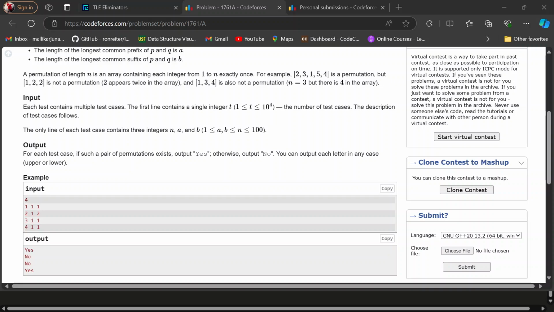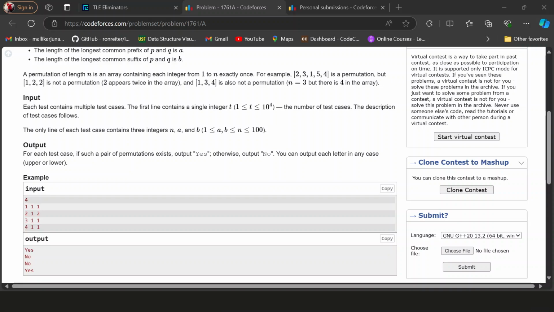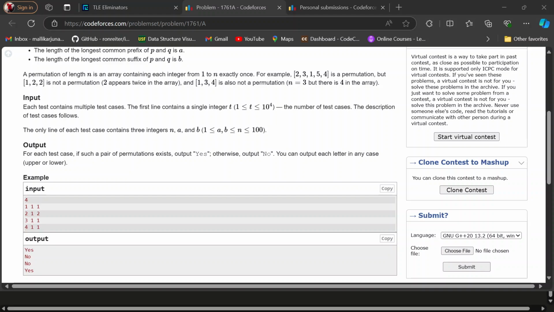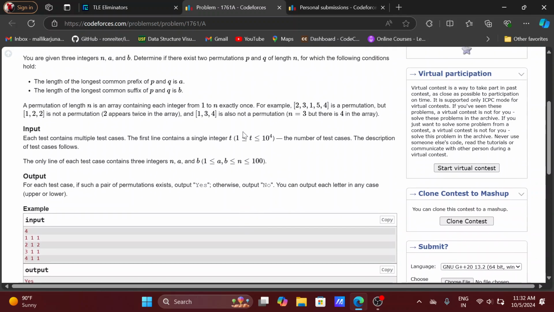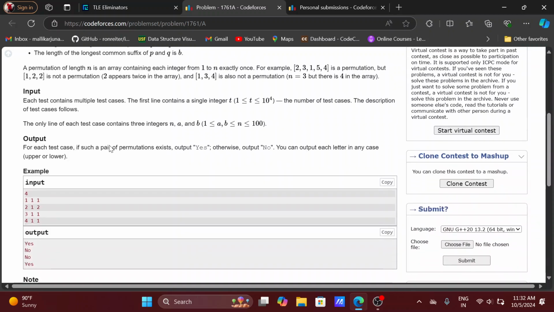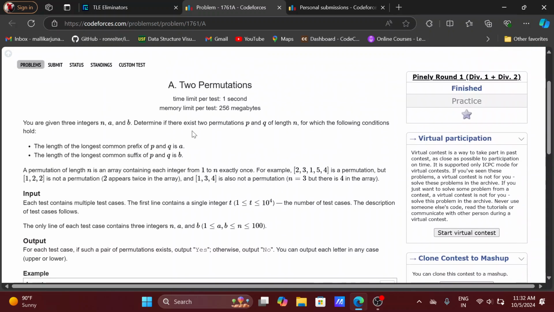As the difference is 1, it's not achievable because it won't even have equal prefixes and suffixes. That's why we have to print no. So this is how you can understand it from the test cases.